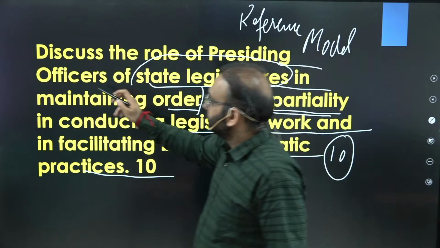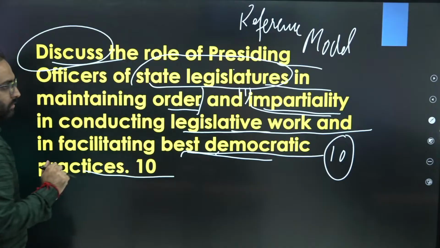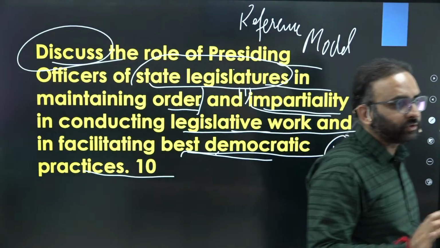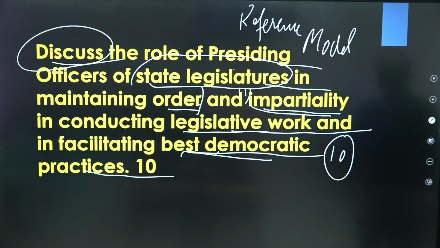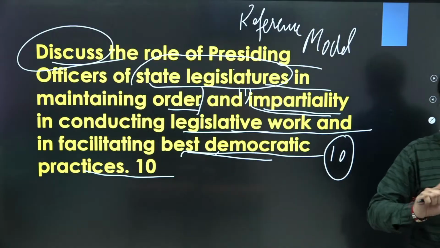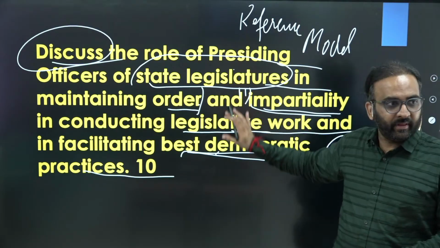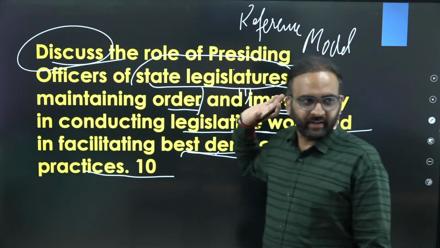Then the tail word is discuss, not explain. That's why you need to write limitations also, challenges also, and that needs to be written in a brief and concise manner, in a broad manner. So that will basically be the body part. So the body part is decided.